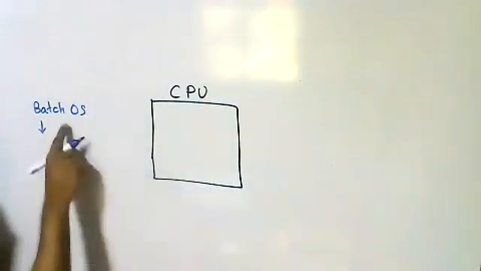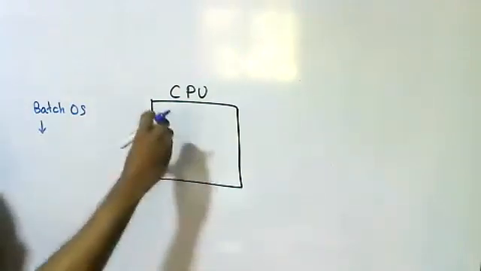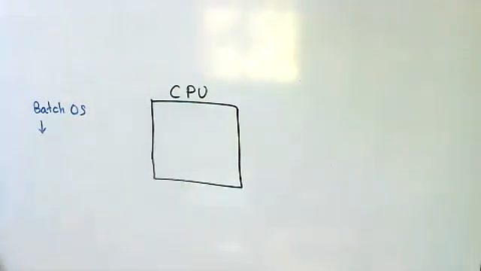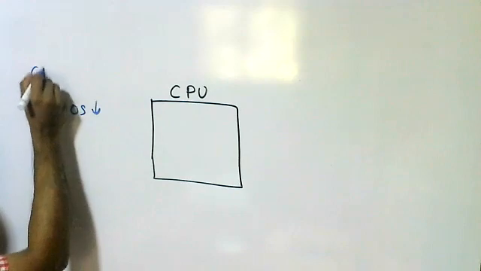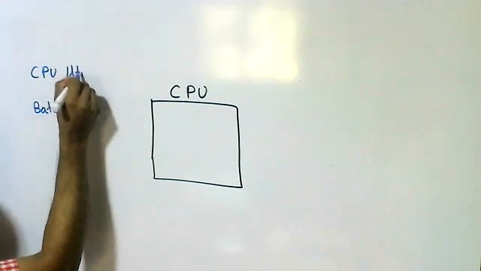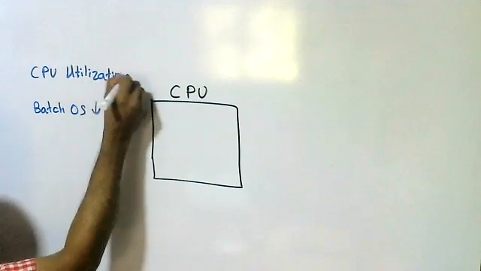At that point, CPU utilization is low. Most of the time, the CPU is in idle state. So the processor utilization is low.